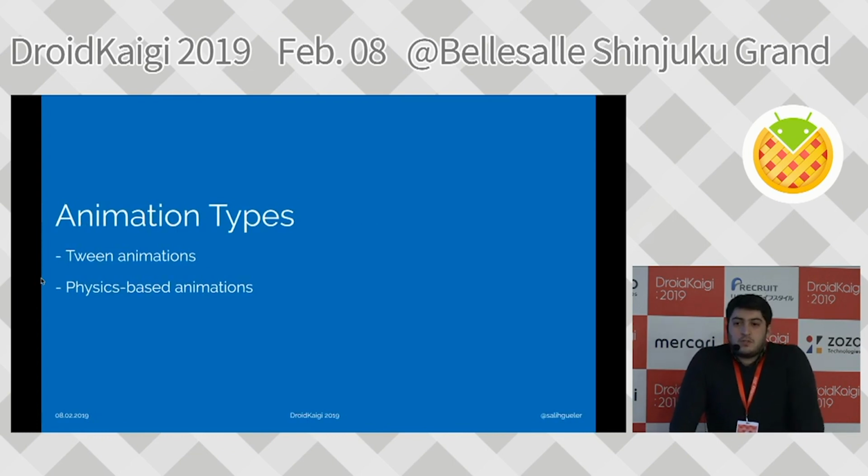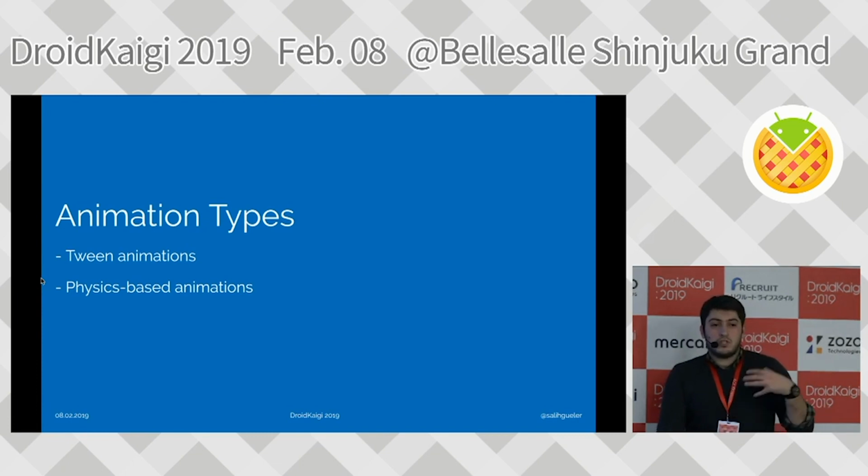In Flutter, animations are mainly divided into two branches. One is tween animations, and the other is called physics-based animations. The word tween means in-betweening. So you give a beginning and an end value, and it will interpolate itself according to the interpolation level that you provide. And physics-based animations imitate real life by using physics rules. We will talk about it later on, but it uses some Newton laws or spring behavior, using friction or mass rules from physics.